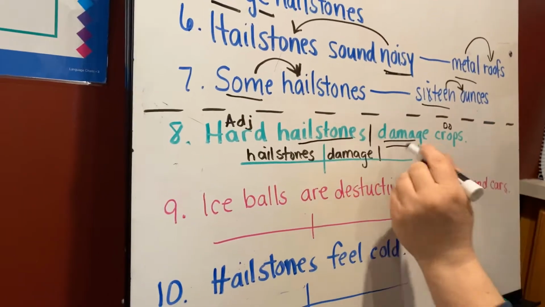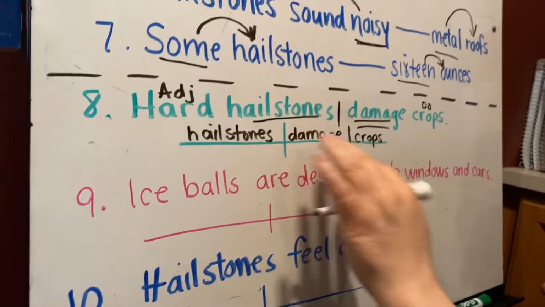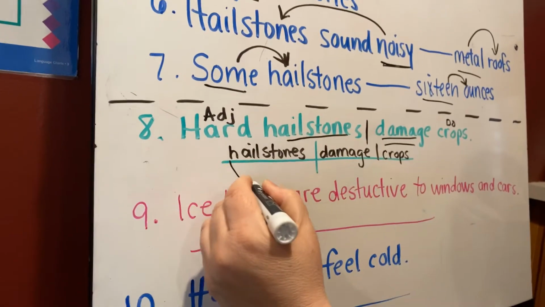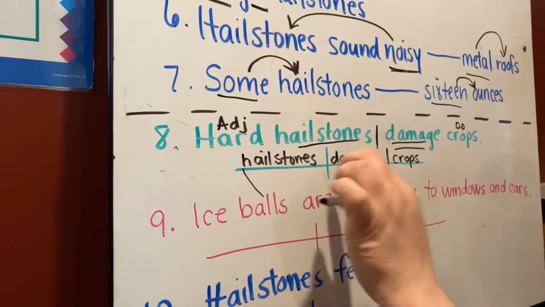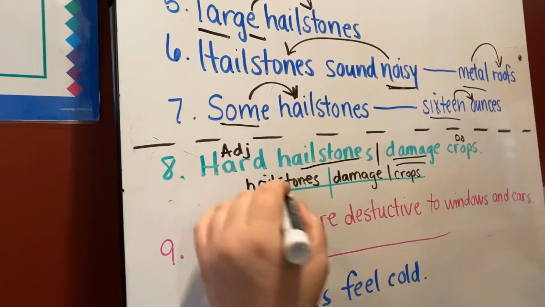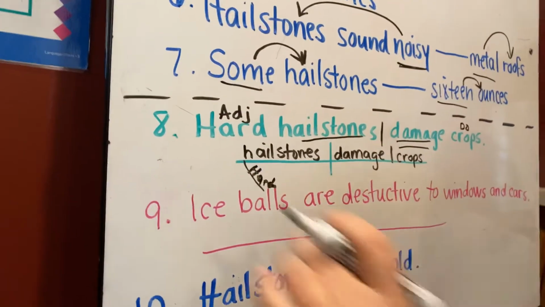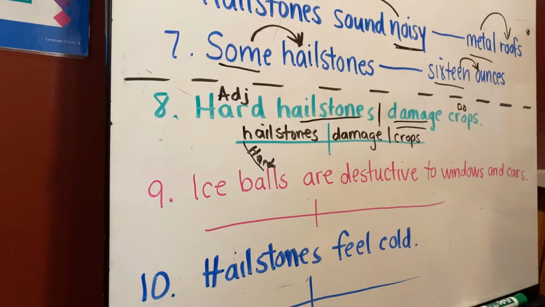And our direct object here is crops. Okay, hailstones damage crops. We need to diagram the adjective hard, and so it comes off of hailstones because that's what it's describing. And we have, well, that's difficult. Hard. It's not difficult, it's hard. Oh, thank you. Okay. Make corrections as needed.